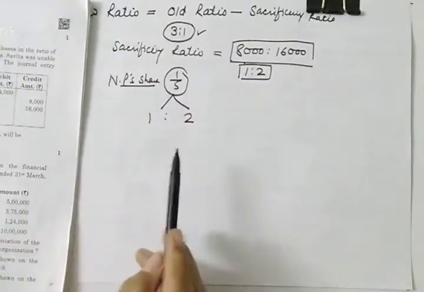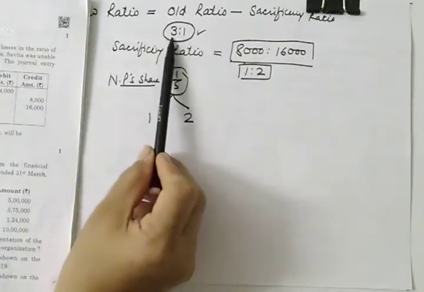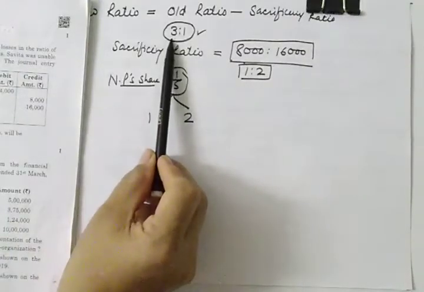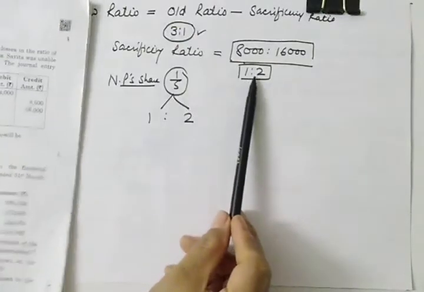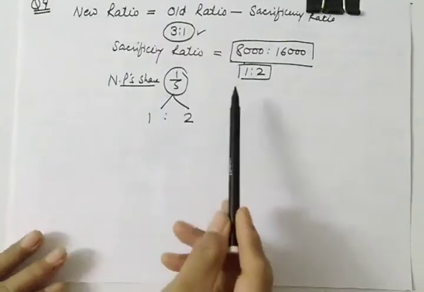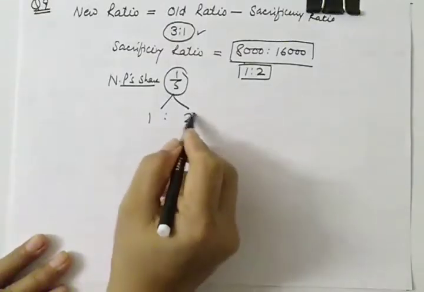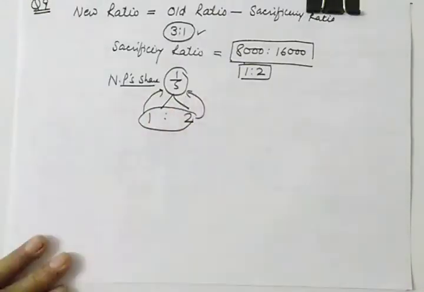So what error have students committed? They directly deducted this from this. But you need to be very careful. Whenever the sacrificing ratio in this form is given, you need to multiply this sacrificing ratio with the share of the new partner.